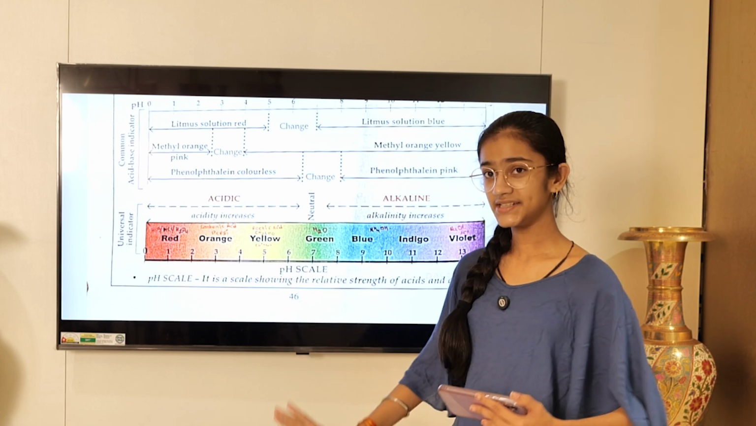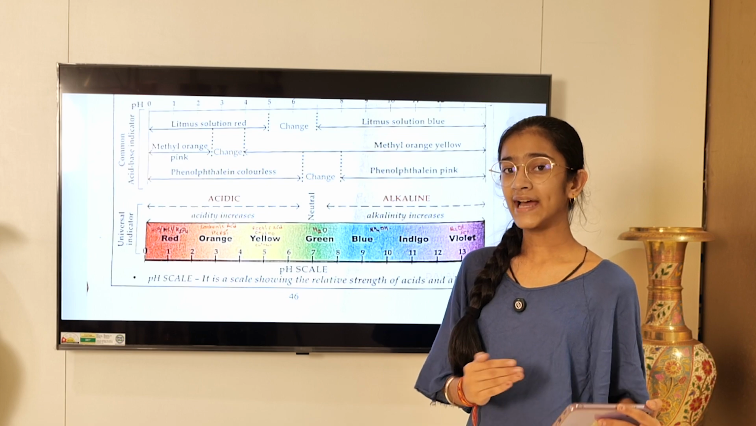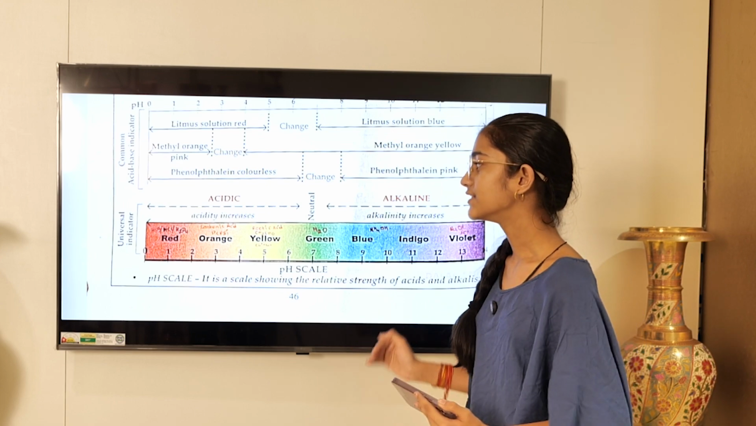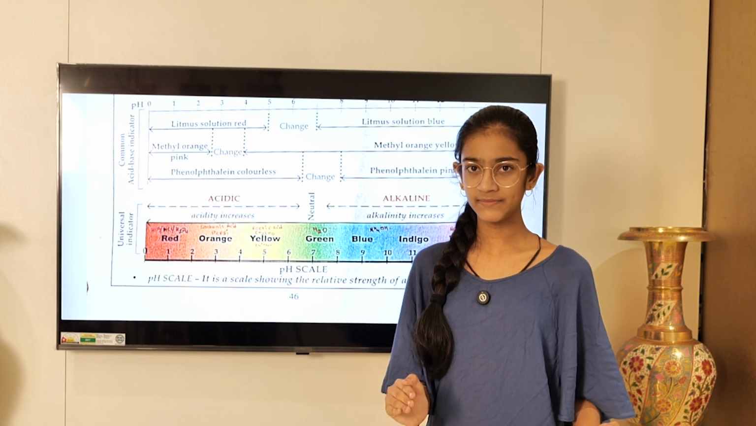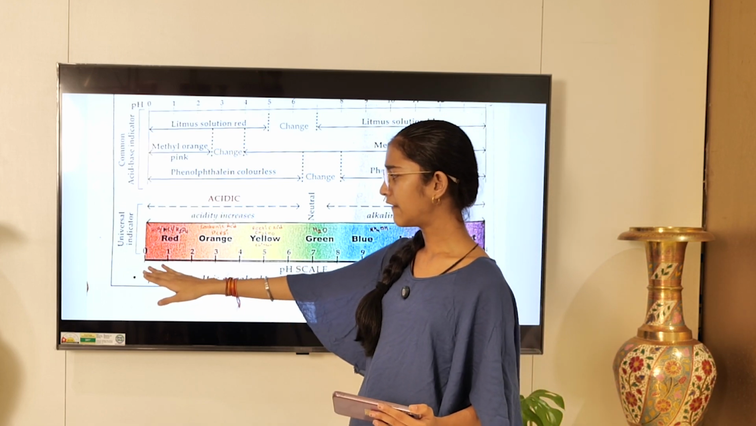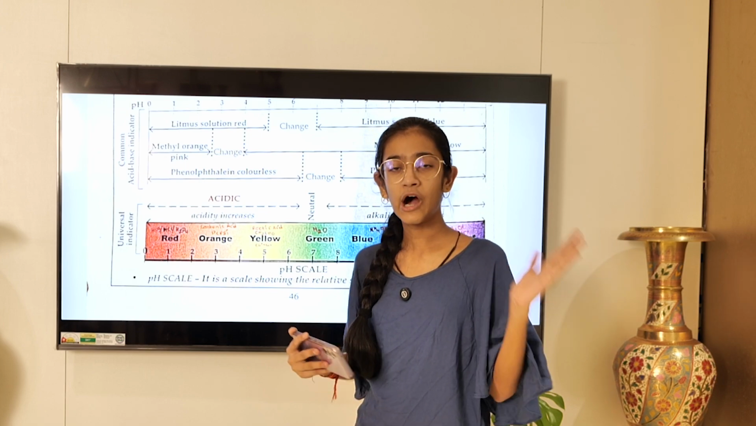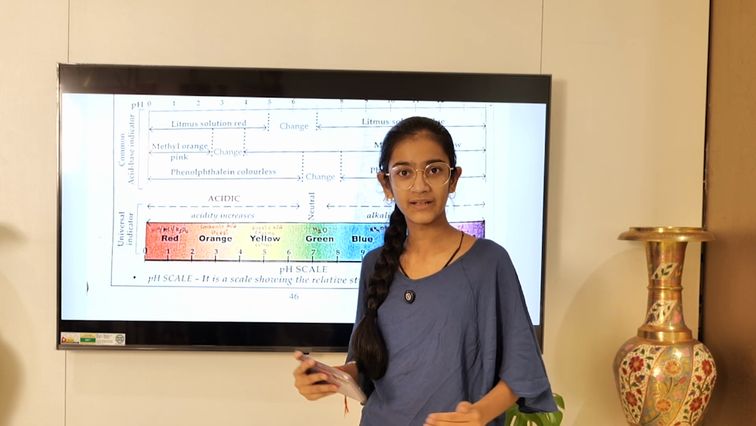If it is yellow, it is slightly acidic. If it is orange, it is more than slightly acidic. And if it is red, it is extremely acidic. And just imagine if the number wouldn't have stopped at 0 and if it would have gone to minus, then how acidic a substance could have been?